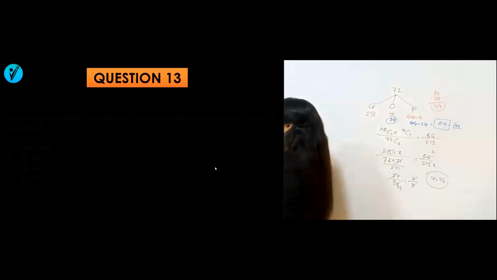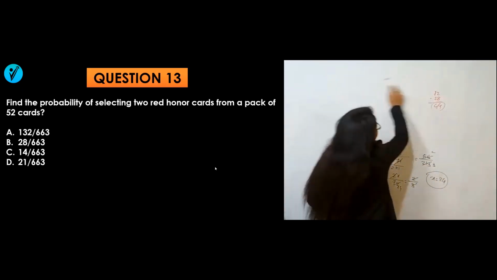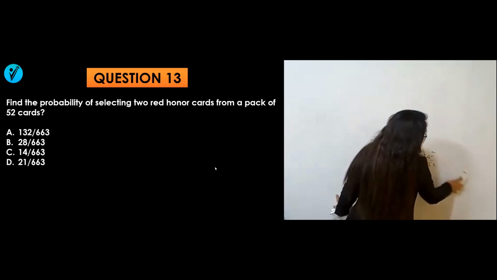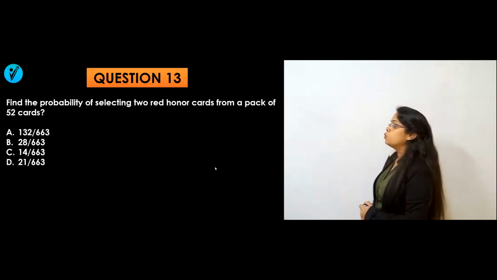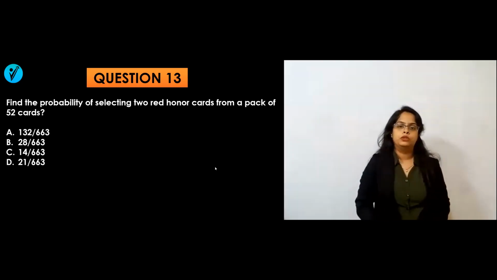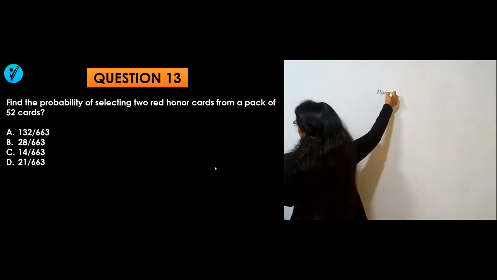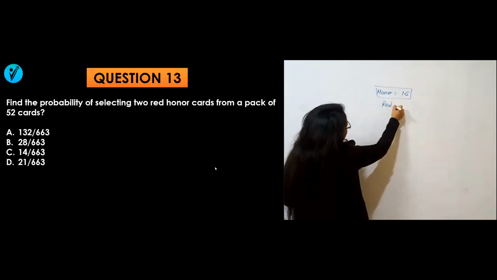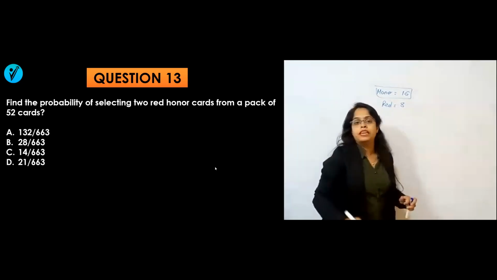Let's go for question number 13. Remember, you can expect questions from permutation, combination and probability because the weightage of modern maths has been increased in the TISSNET paper. So we can expect more questions. Find the probability of selecting 2 red honor cards from a pack of 52 cards. Total honor cards are 4, 4, 4, 4, 16, in which red are 8.